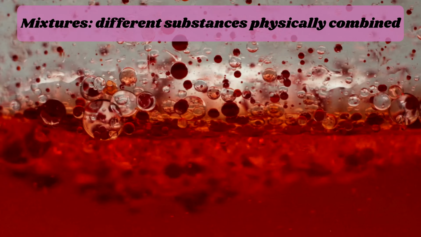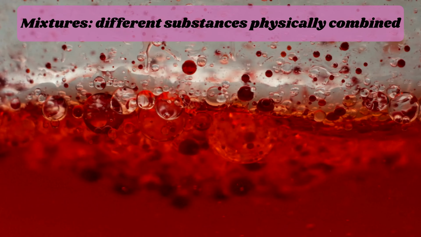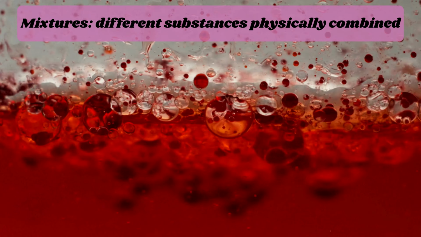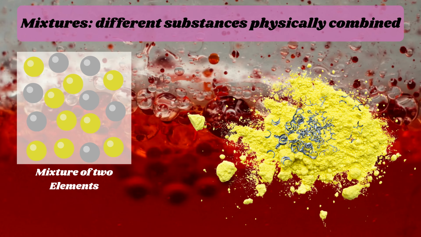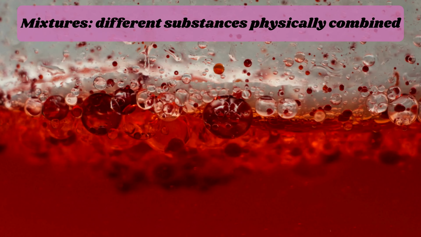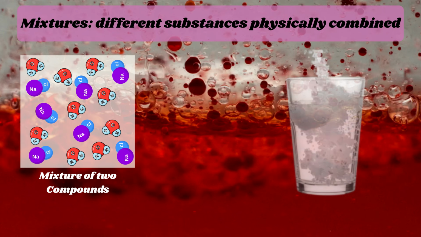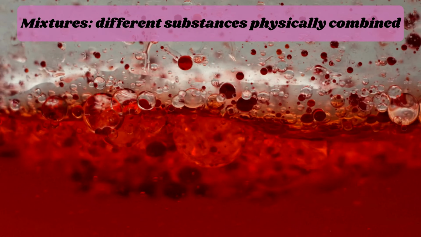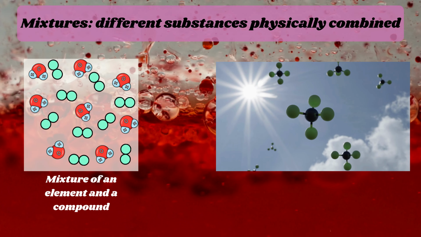Mixtures are different substances physically combined. This means they are not joined together since they are not chemically combined. You can have a mixture of two different elements, for example, sulfur and iron filings. You can also have a mixture of two different compounds, for example, sodium chloride and water. You can even have a mixture of an element and a compound, for example, air.